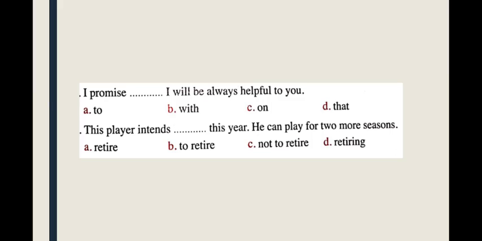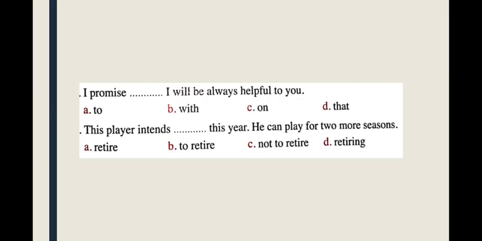I promise blank I will be always helpful to you. To, with, on, that. And as you know, promise is followed by to plus infinitive. But here you can't use to because it is not followed by an infinitive. And after the blank we have a subject. So we should use that. I promise that I will be always helpful to you.